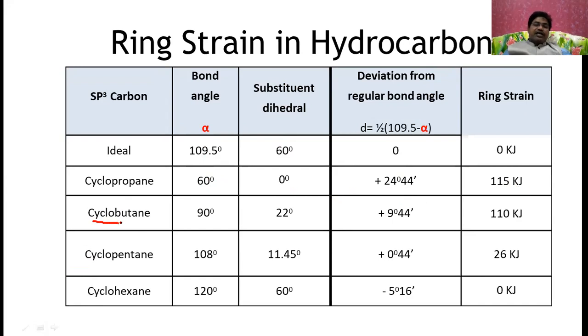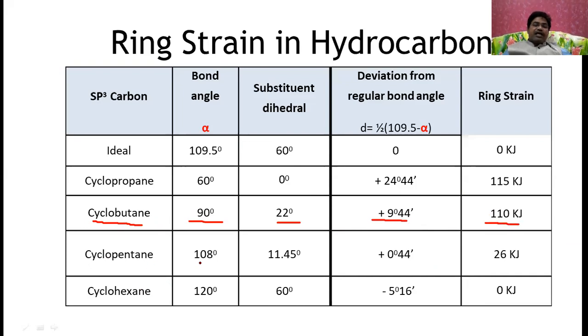In the case of cyclobutane, the bond angle is 90 degrees, which is less than 109, and the dihedral angle is 22 degrees. It is also deviated from the regular 60 degrees. The deviation in the angle is 9.44, therefore the ring strain is 110 kilojoules.